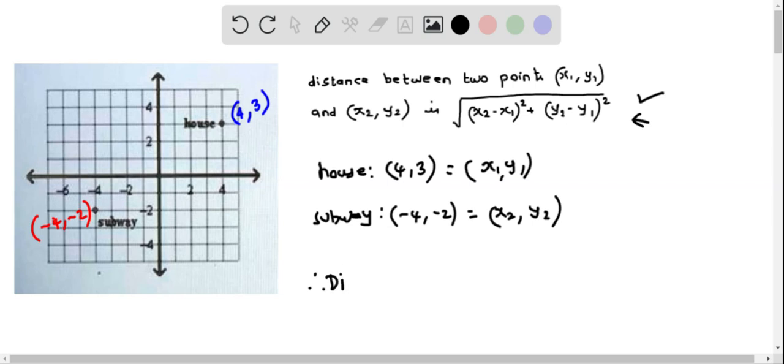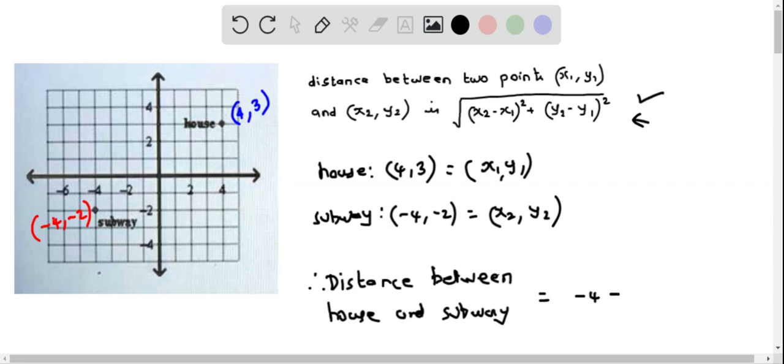So therefore the distance between house and subway equals x2 minus x1. So x2 is -4 minus x1 is 4 quantity squared plus y2 is -2 minus y1 is 3 quantity squared